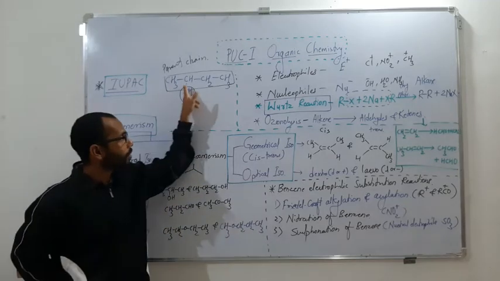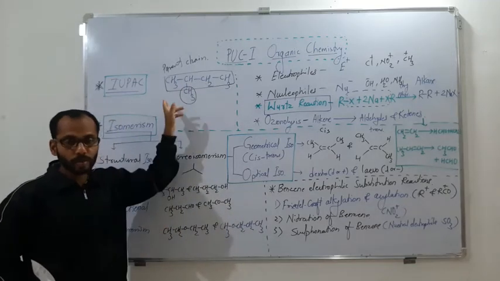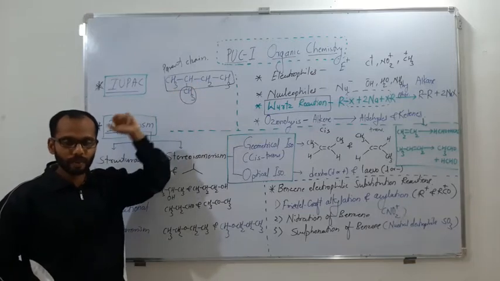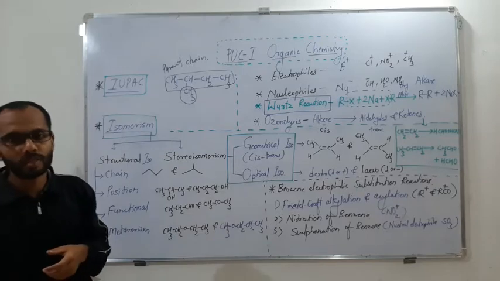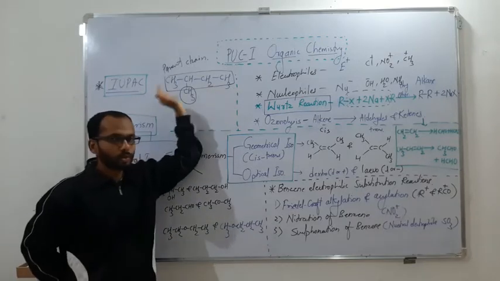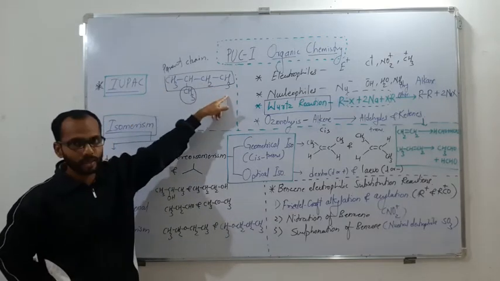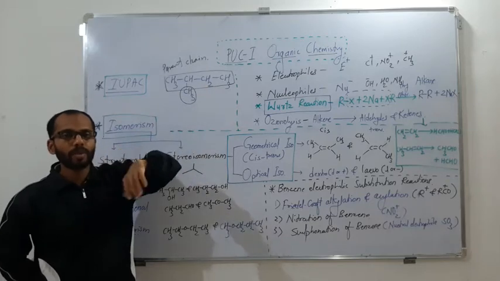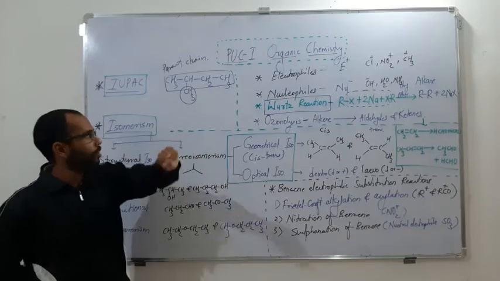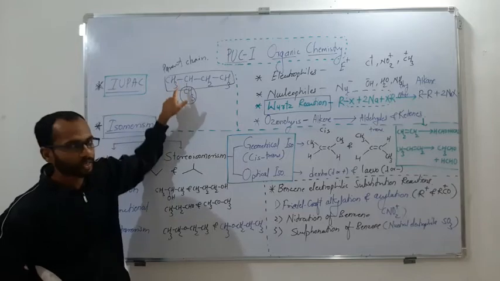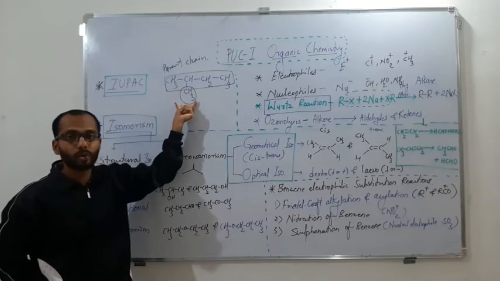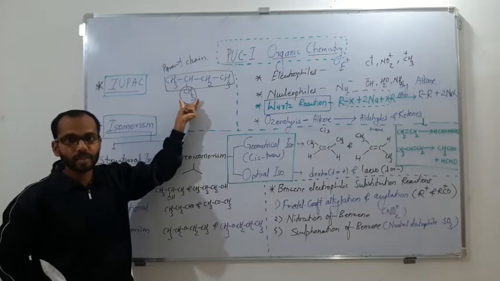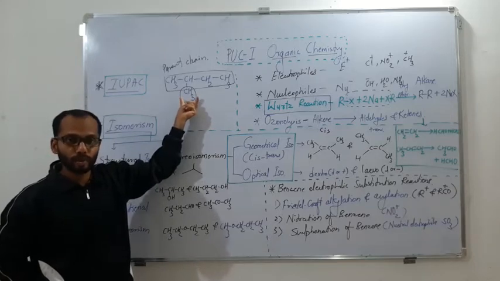Second, you are supposed to number the parent chain from either side. It may be from right as well as left. But the rule says that whichever direction you choose to number the parent chain, that direction will be given preference by which wherever a substituent or branch is connected, it should get the lowest possible position.